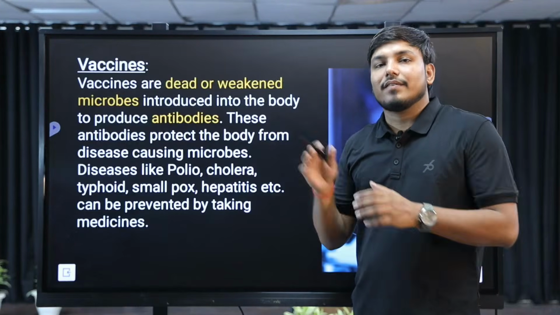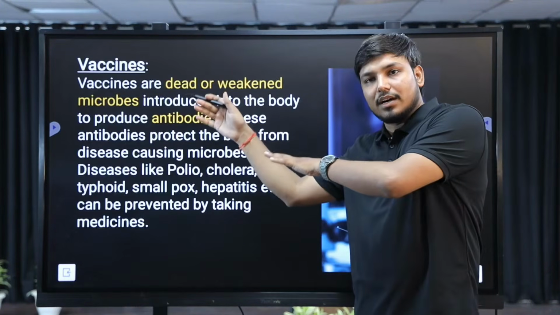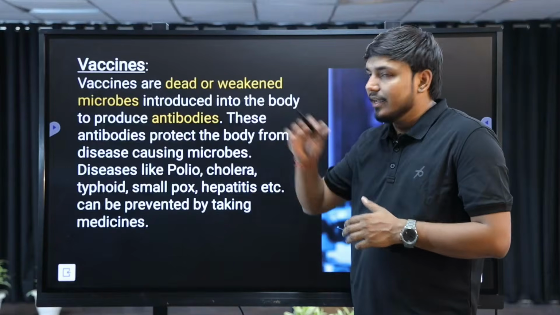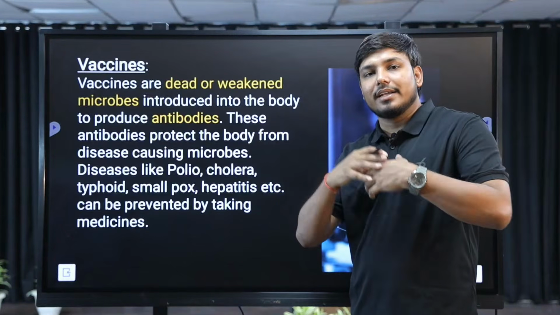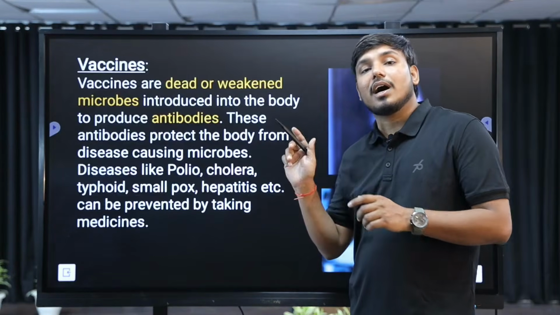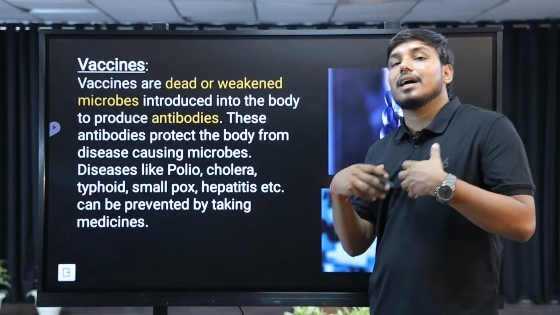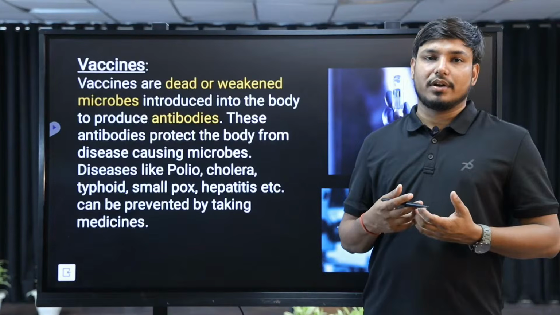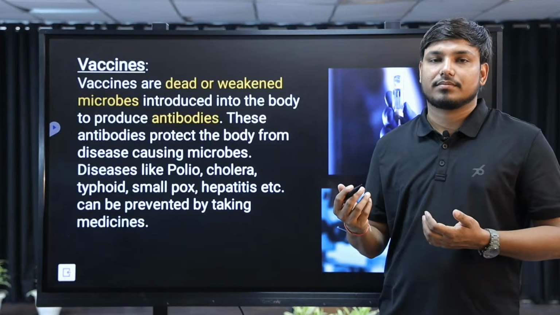And what will happen when this microorganism, when this virus enters inside the body? At that time what will it do? It will basically alarm our immunity, right? And the antibodies are formed prior to the infection.